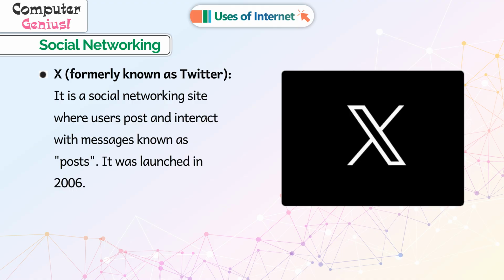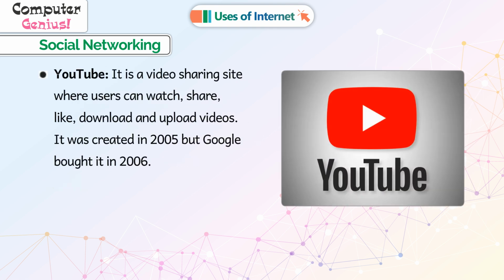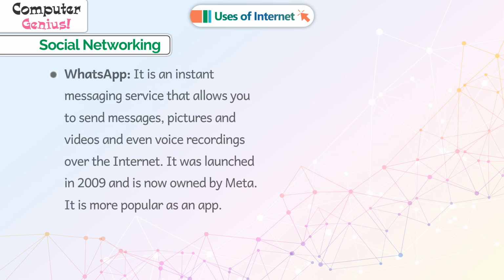X, formerly known as Twitter. It is a social networking site where users post and interact with messages known as posts. It was launched in 2006. YouTube. It is a video sharing site where users can watch, share, like, download and upload videos. It was created in 2005, but Google bought it in 2006.